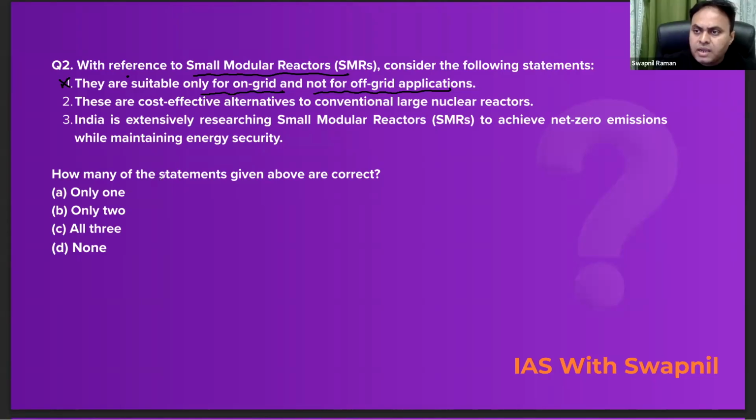अब यहाँ question क्या पूछा है? How many of these statements given above are correct? Common sense की बात है. All 3 cannot be the correct answer. So it is ruled out. Look at the second statement. These are cost-effective alternatives to conventional large nuclear reactors. Obviously yes. Second statement is absolutely correct.